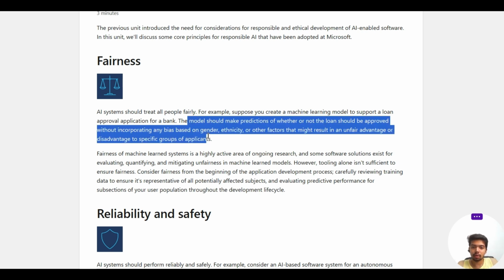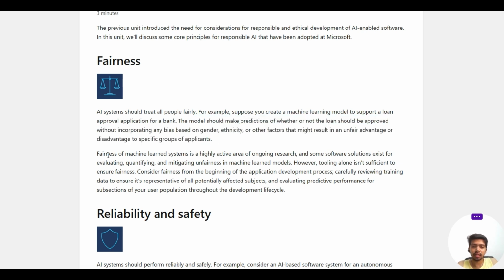So that's what this example is about. Then comes fairness. Fairness of machine learning systems is a highly active area of ongoing research, and some software solutions exist for evaluating, quantifying, and mitigating unfairness in machine learning models. However, tooling alone isn't sufficient.